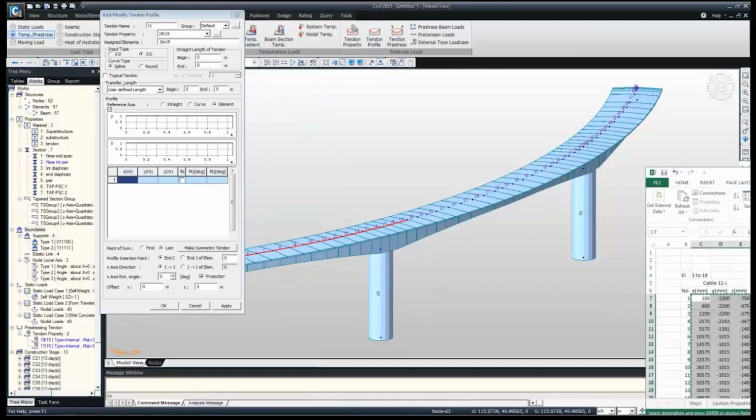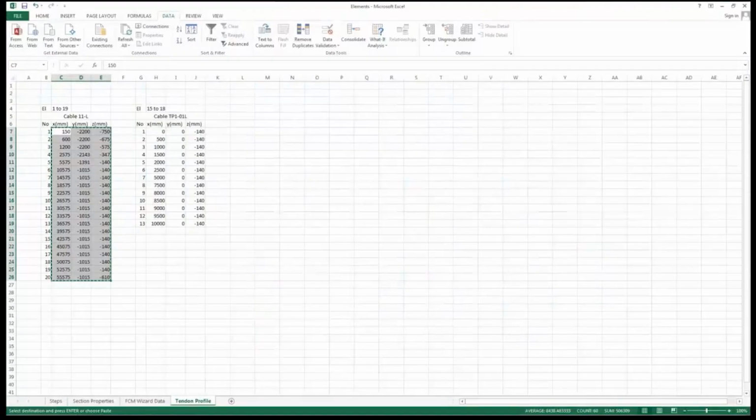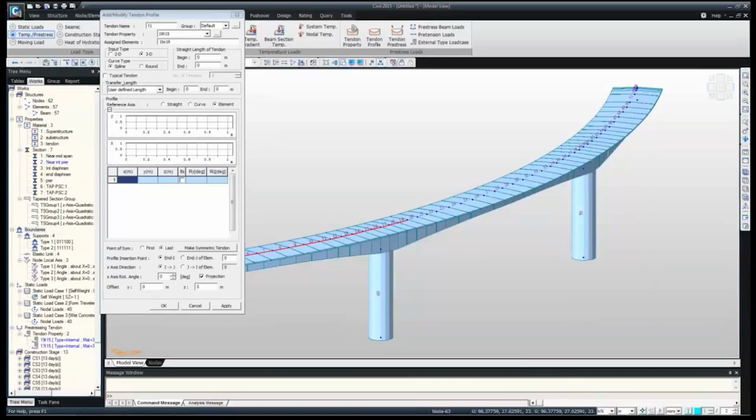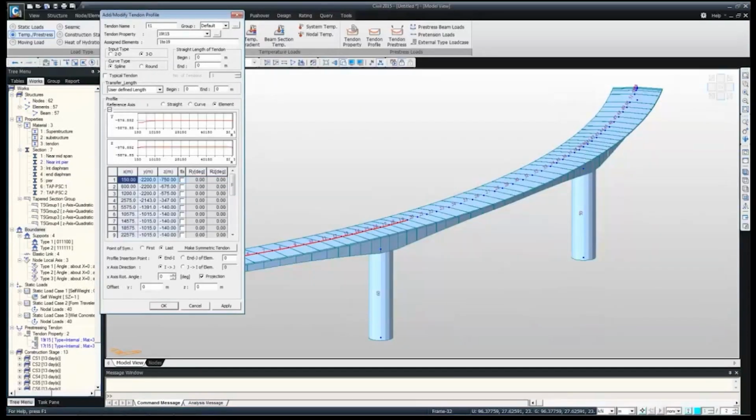We can have some predefined tendon coordinates from the Excel sheet, or we can just copy it and paste it here. Whatever coordinates we have, we can just directly paste here.